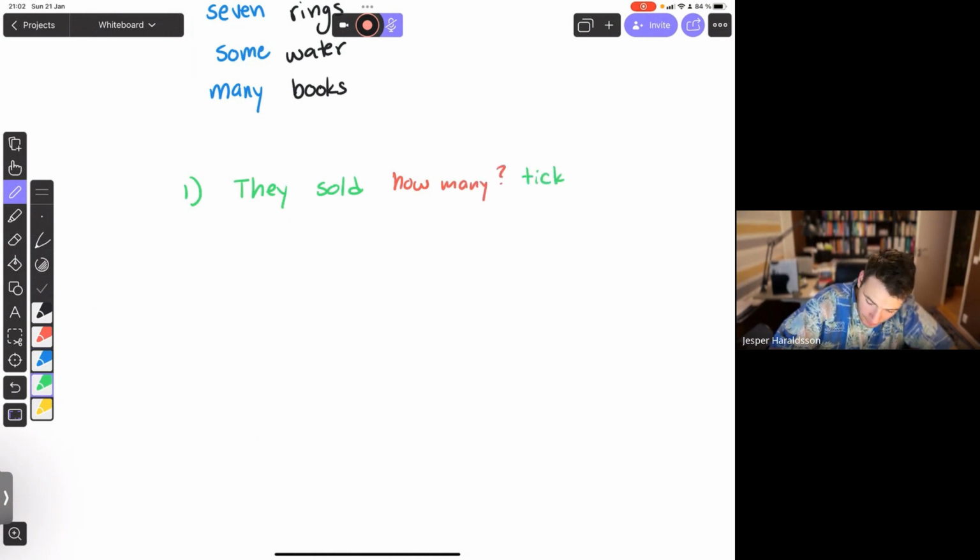tickets? Which one is our question? Green for the which one, show.